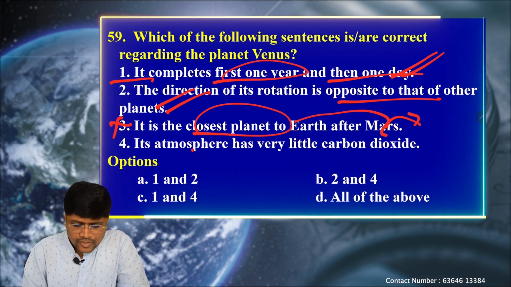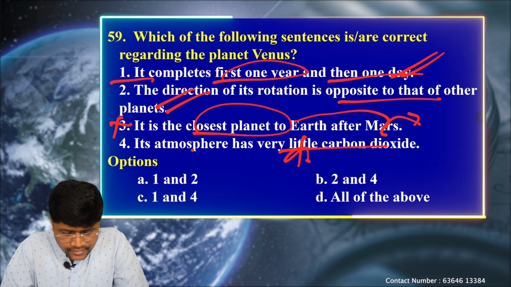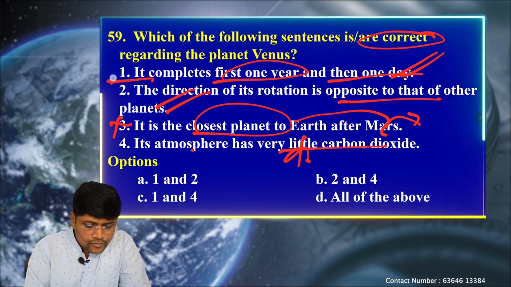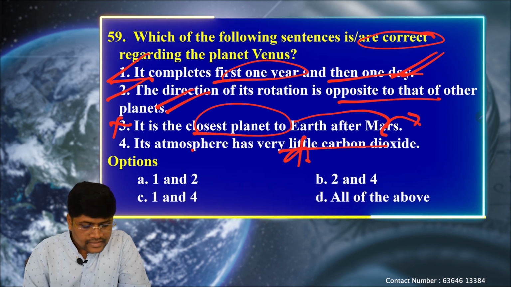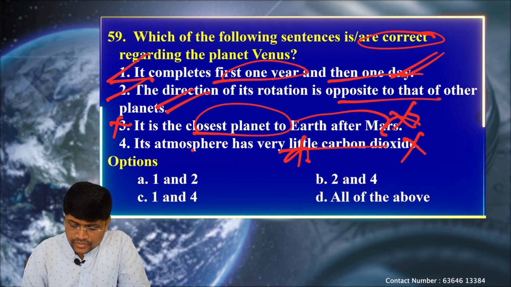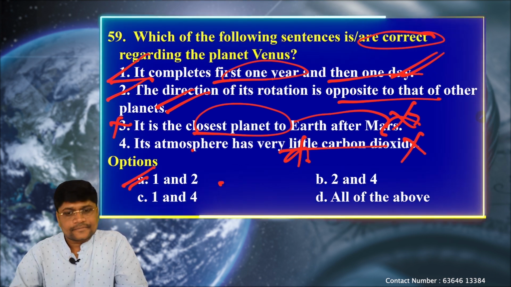Next, its atmosphere has very little carbon dioxide. No, it has almost 90% carbon dioxide. So the question is asking for correct statements. The first statement is correct, the second statement is correct, the third one is wrong, the fourth one is also wrong. So only options 1 and 2 are correct.